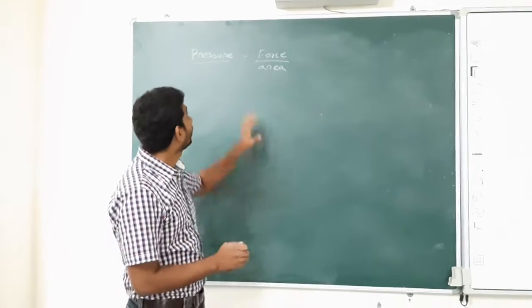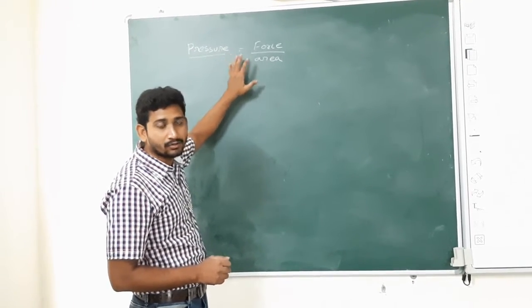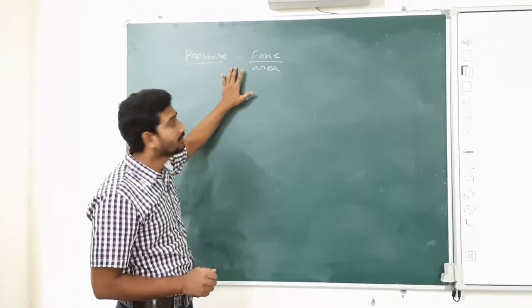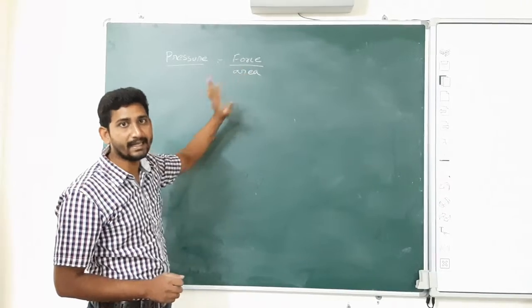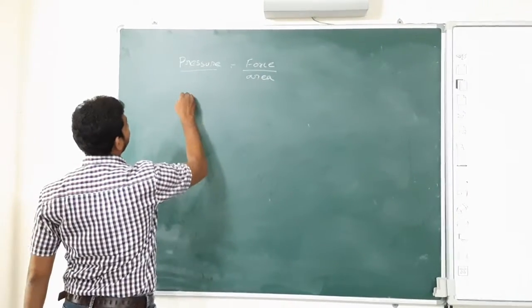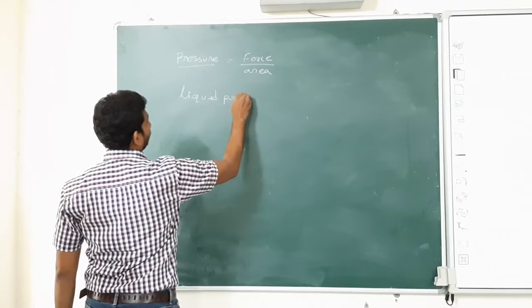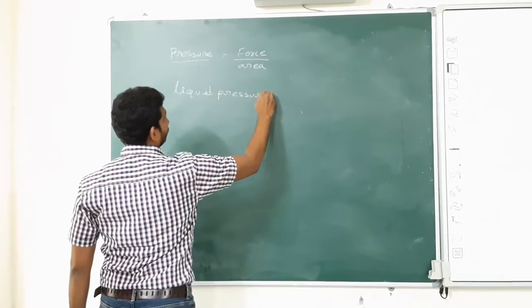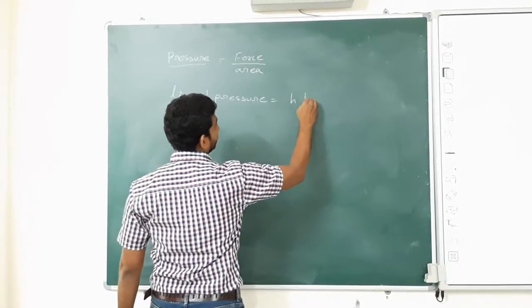That is called pressure. We can apply pressure on solids, liquids and gases. On solids the formula is force by area. On liquids, liquid pressure is hdg.